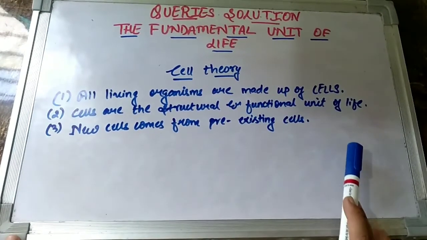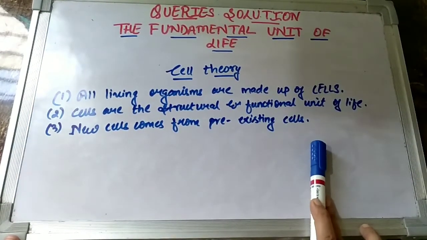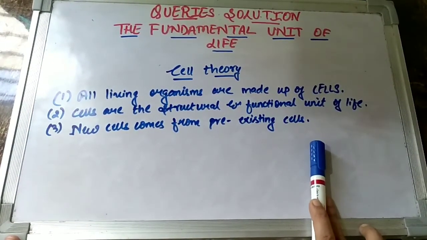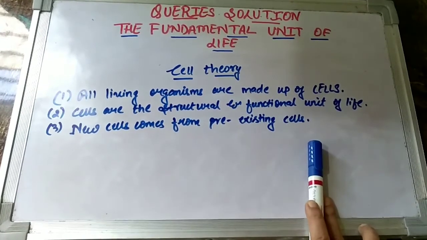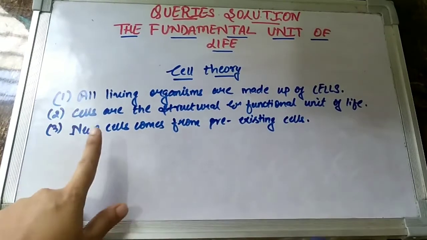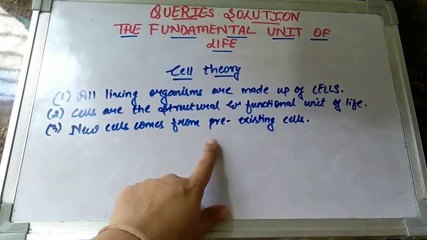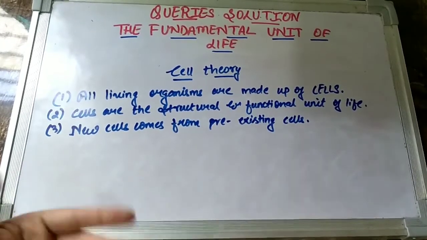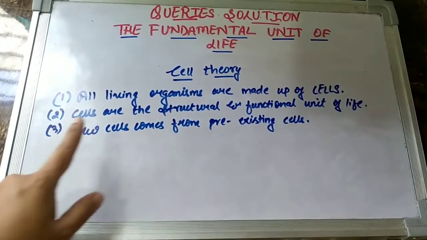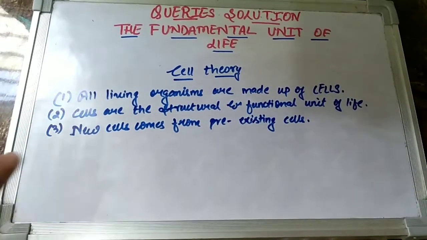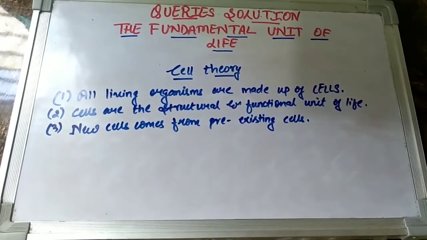And the third postulate, which was given by Rudolf Virchow, the concept of omnis cellula e cellula, also follows in the postulates of the cell theory. As I stated, what does the concept basically mean? That whenever we talk about new cells, children, they always come from pre-existing cells. The cells which are already there in nature, from them only the new cell arises. So these are the major important postulates of the cell theory, children.